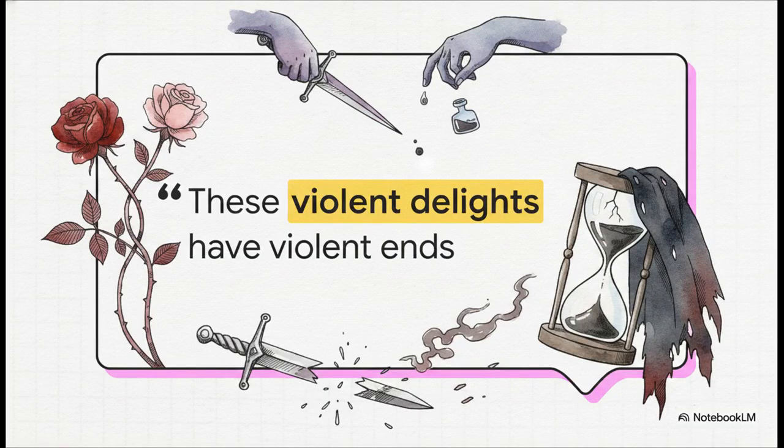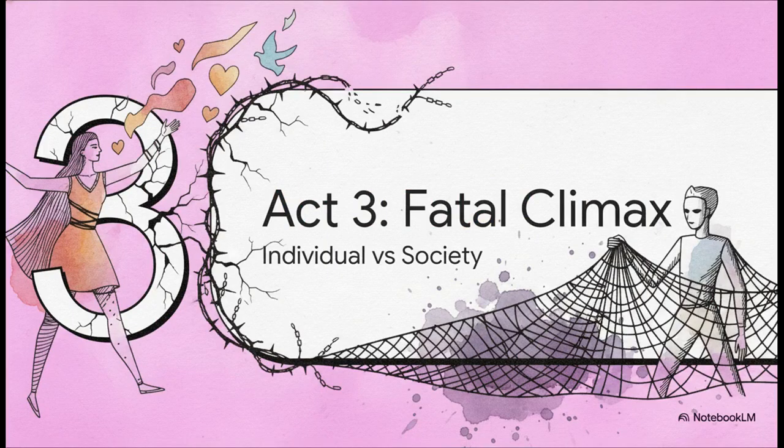But even as he marries them, Friar Lawrence offers this super ominous warning. "These violent delights have violent ends." This right here is an absolute masterclass in foreshadowing. He clearly recognizes that a love this sudden, this intense, and this secretive, especially within such a volatile environment, simply cannot end peacefully.